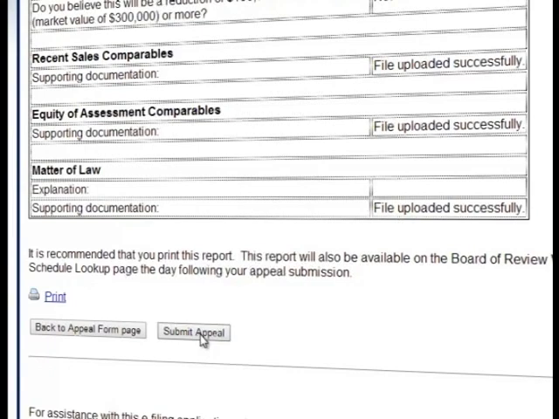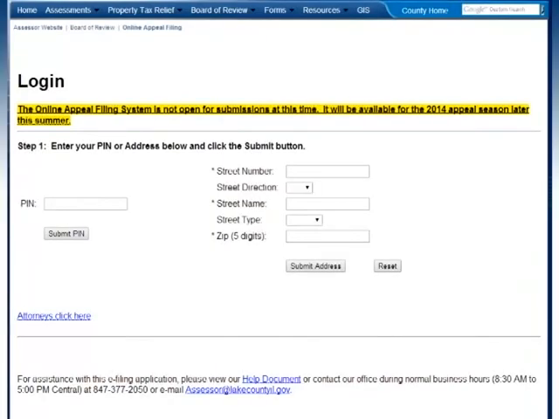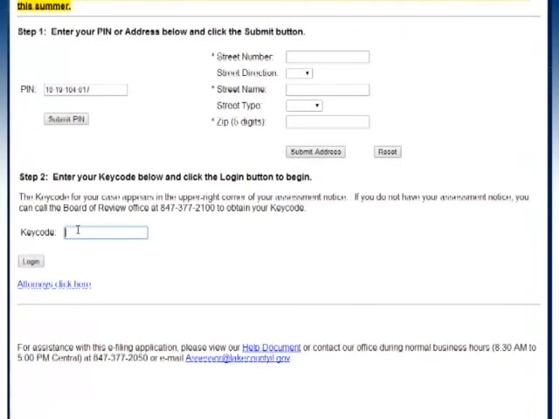If at any time when you are in the online filing system you need to log out and come back, you may click the Log Out button on the bottom of the screen. You will get a reminder that your appeal has not been submitted and when the final filing date is for your township. You must come back and submit the appeal successfully by your final filing date.